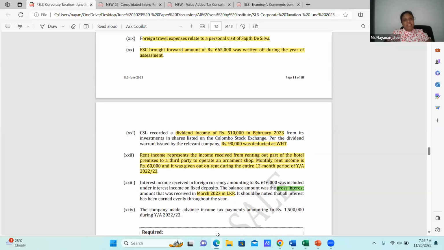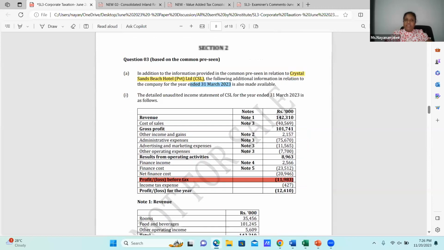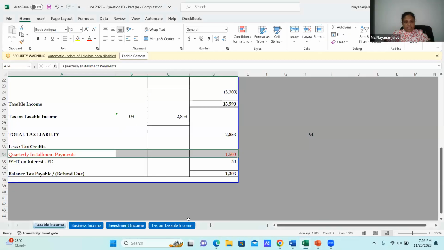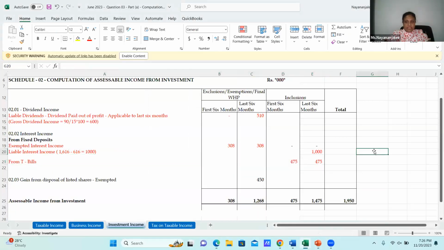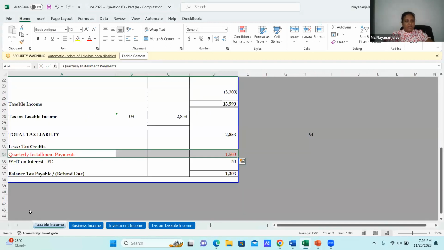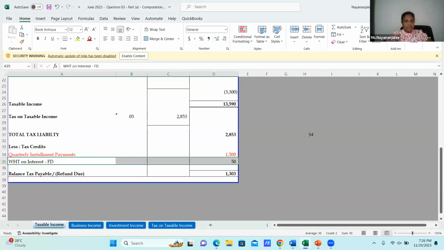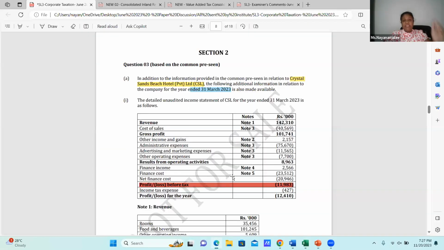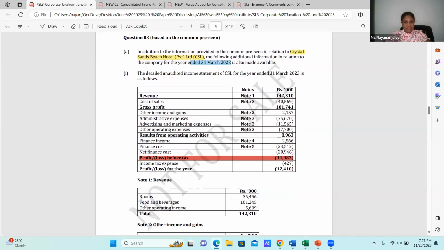Now what I'm doing is taking from the income statement, quickly taking all the items, the cost. Sorry, I had to do one adjustment under investment income, fixed deposit. On this I need to take the 5% withholding tax, and it should be taken as a tax credit, which is rupees 50 under the tax credit, WHT on interest on FD. Let me revisit the question. From this, I think everything is taken, including loss before tax and revenue.